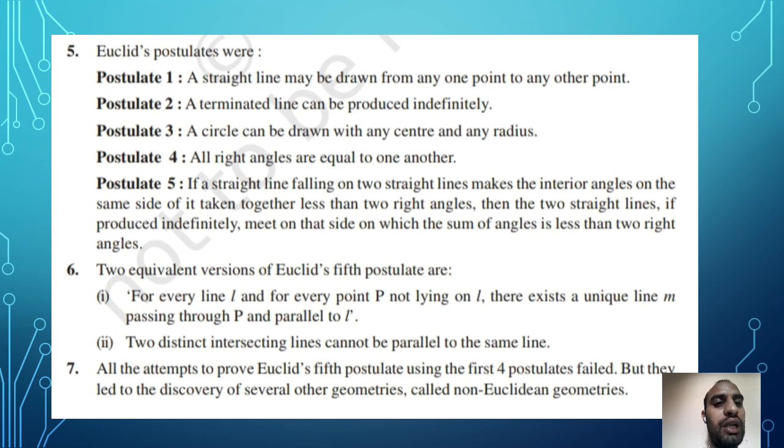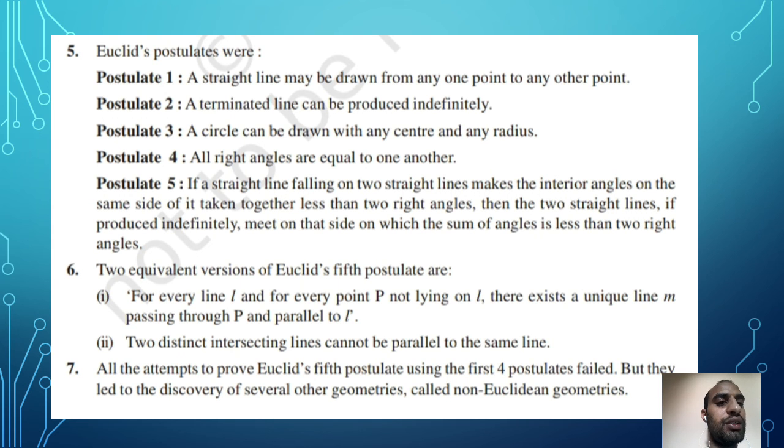If a straight line falling on two straight lines makes the interior angles on the same side less than two right angles, then the two straight lines, if produced indefinitely, meet on that side, where the sum of the angles is less than two right angles.